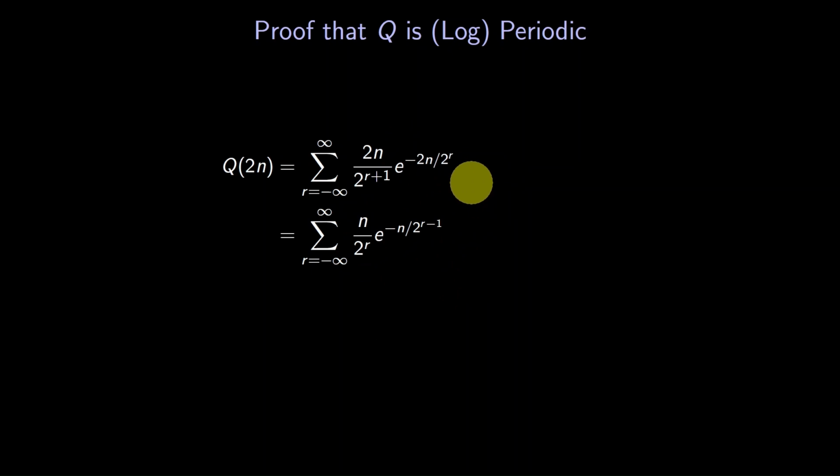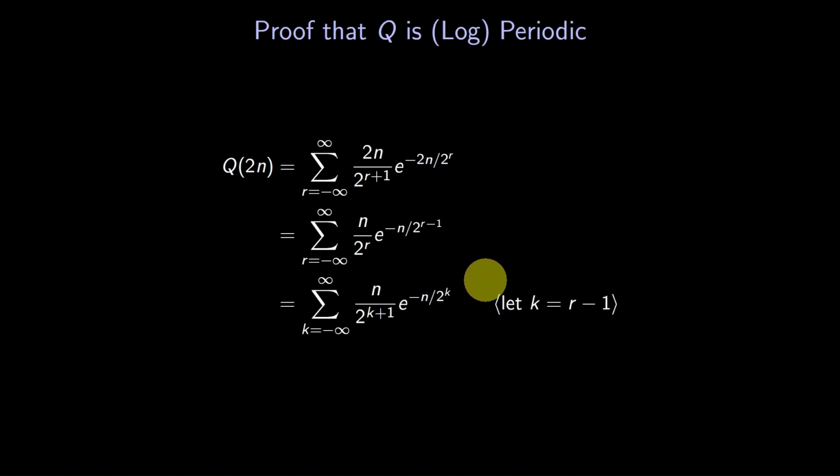Third, our key step, will shift the index of summation by 1. Namely, let k be r minus 1. In other words, replace r by k plus 1. Because r goes from minus infinity to positive infinity, so does k, right? That's why we made the sum doubly infinite. Finally, if you stare at the final expression, you'll see that it's exactly Q of n. The only difference is that the variable is named k instead of r, but the variable name doesn't matter. So we've proved the claim. This periodic behavior will be quite useful to us.